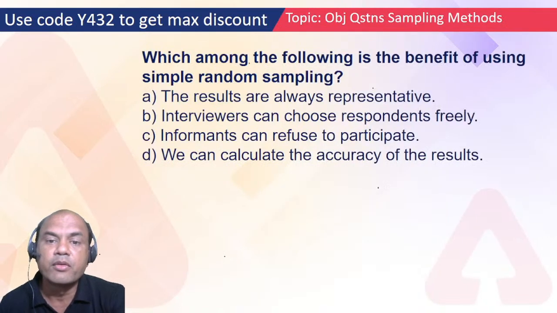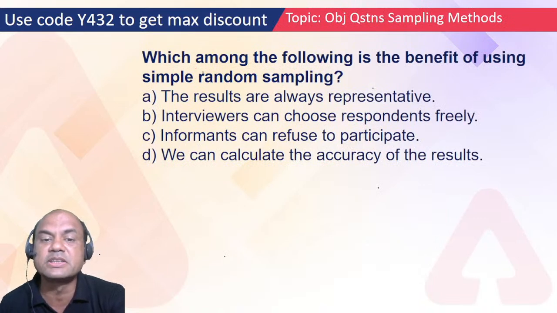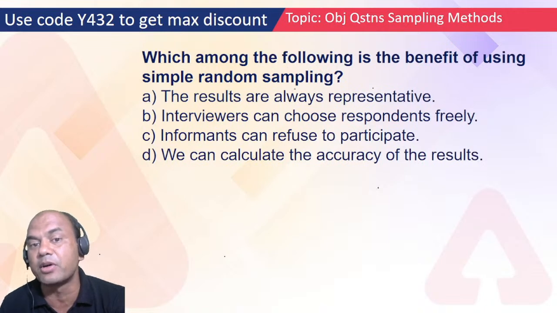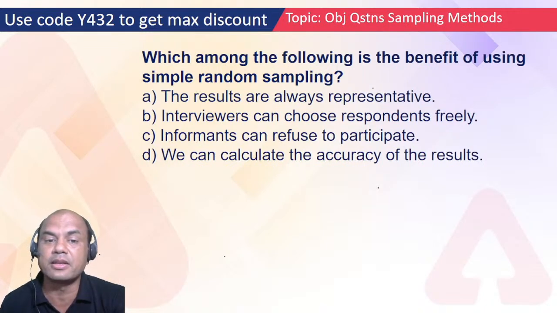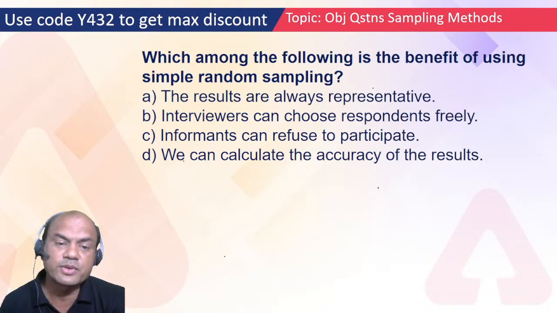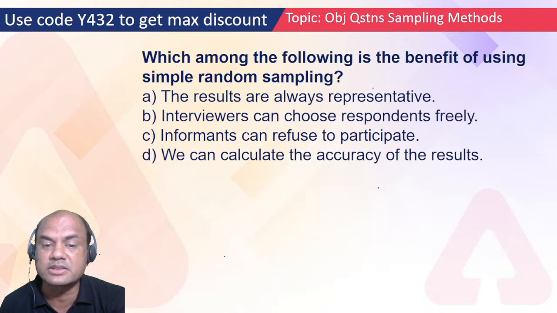Which among the following is the benefit of using simple random sampling? So what is this simple random sampling? Just now I told you it's a type of probability sampling. The results are always representative. Interviewers can choose respondents freely. Informants can refuse to participate. We can calculate the accuracy of the results. Which is the answer? A, B, C or D? Fast.